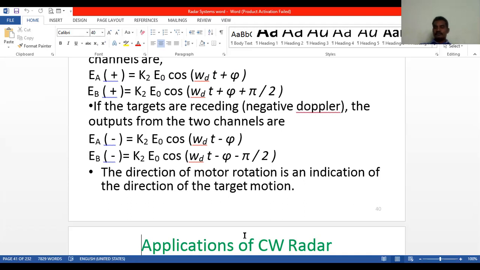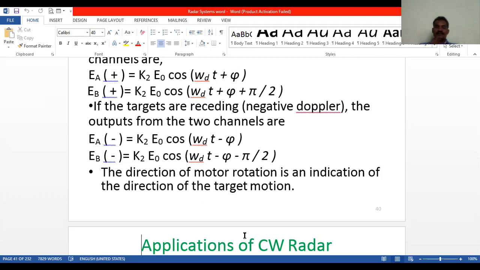If the motor is rotating in clockwise direction, then we can say that the target is approaching. If the motor is rotating in anti-clockwise direction, then the target is receding. That depends upon the direction of the motor rotation. So this is about the sign of the radial velocity.